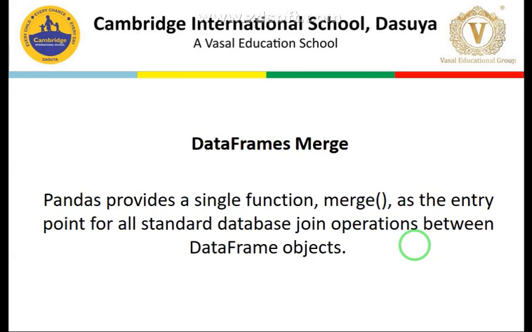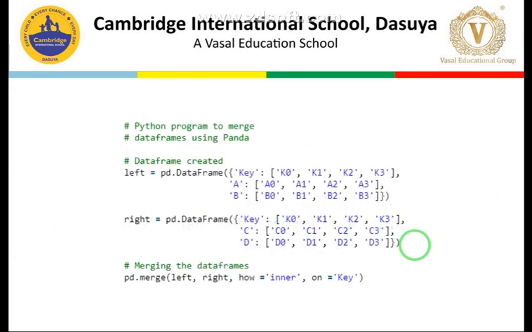So how is the merging operation done? Moving forward, this is the example that we will follow in the Python platform also. We have the first data frame, which we have named the left data frame, and the second data frame we have named the right data frame. Then the next operation that we are applying here is merge. Under the pandas library, the merge operation, the first parameter is left. Left is what? Your first data frame. The second parameter is right, that is our second data frame.